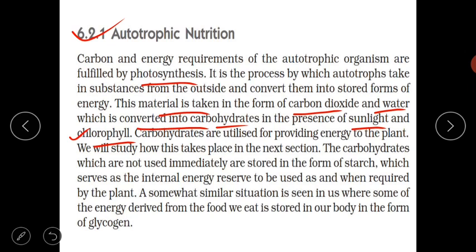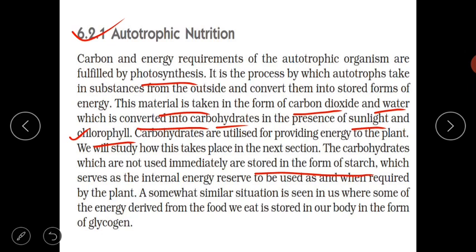The excess carbohydrate is stored in the form of starch in plant parts, maybe the root, stem, or leaves. Plants use this starch when they cannot produce food, when the photosynthesis rate slows down and carbohydrate production becomes lower. So they use the starch for future use.